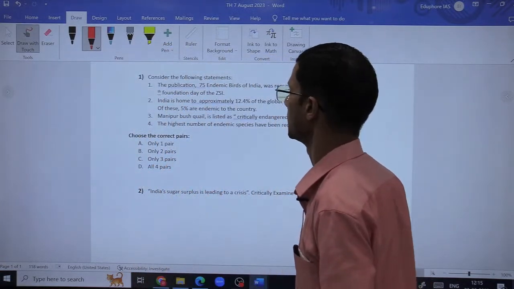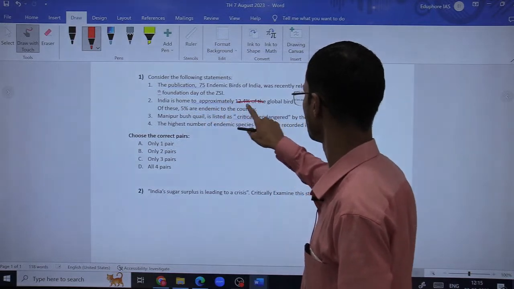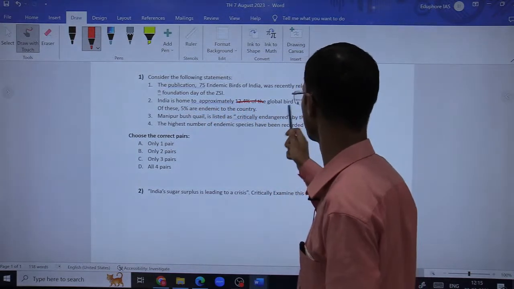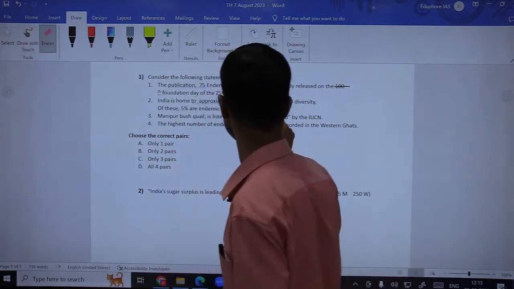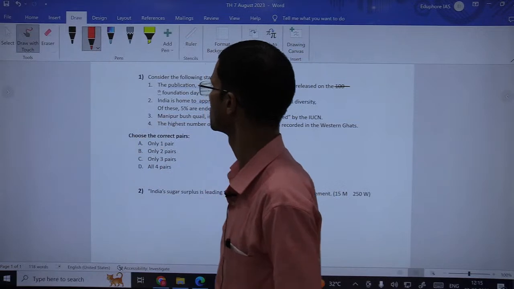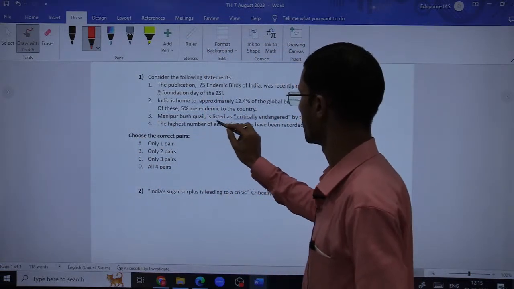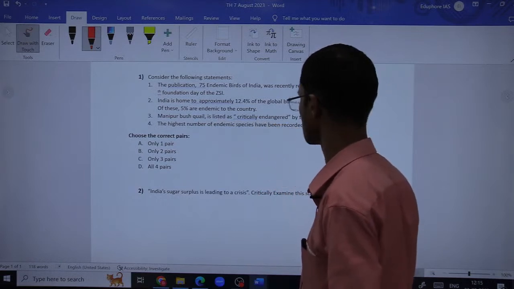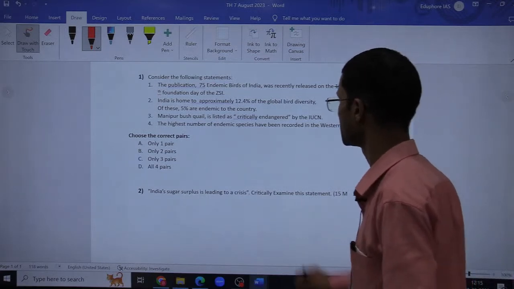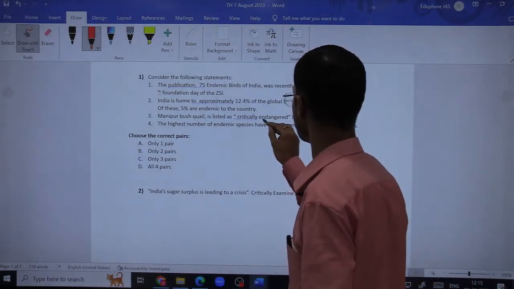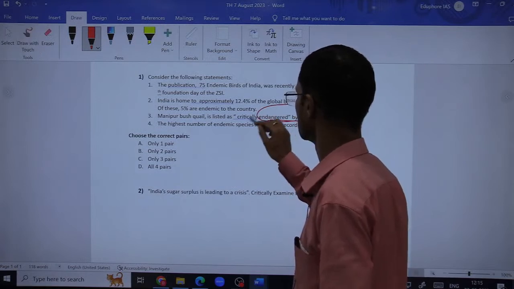Next is, India is home to approximately 14.4% of the global bird. This is fine. Second statement is correct. Third is, Manipur bush quail is listed as critically endangered by the IUCN. But yesterday we discussed that this is endangered as per the IUCN Red List of Threatened Species and not critically.